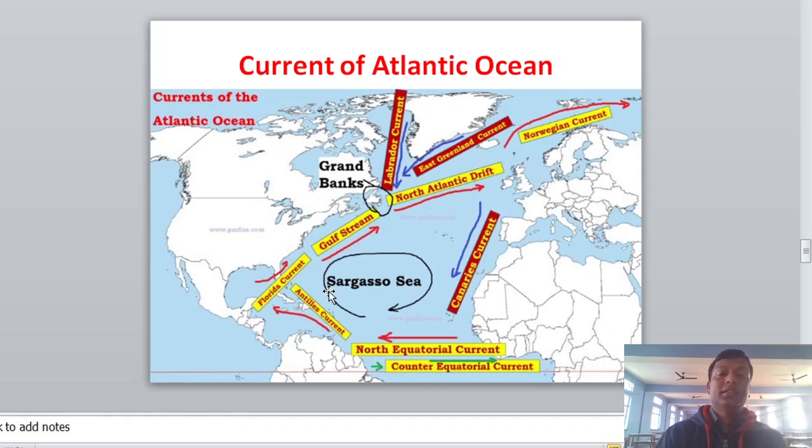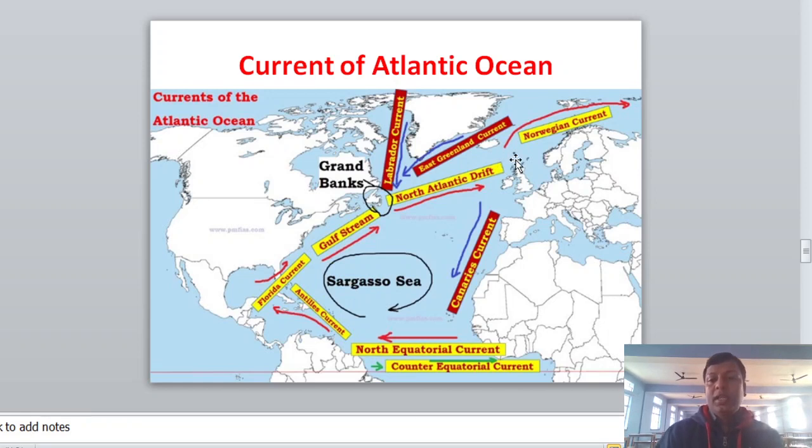As you know, we have seven major oceans, and in this chapter we are going to discuss three oceanic currents: the Atlantic Oceanic Current, the Pacific Ocean Current, and the Indian Oceanic Current. Today, we are going to discuss the currents of the Atlantic Ocean.